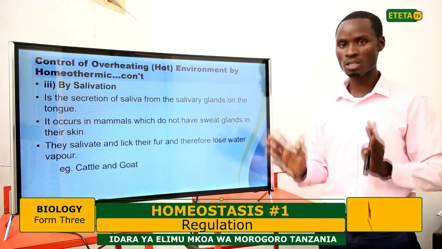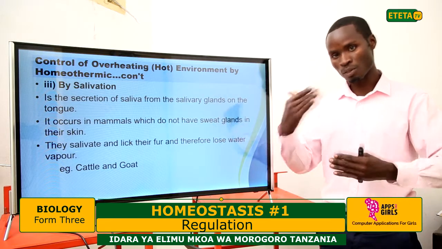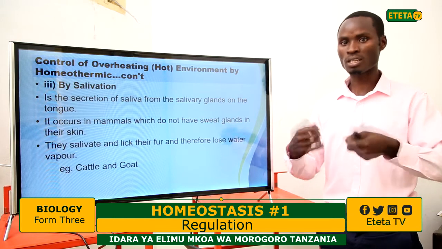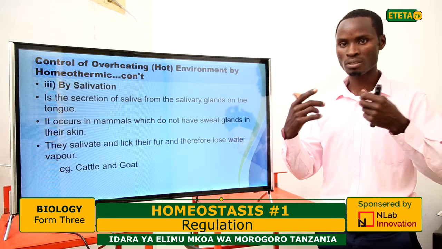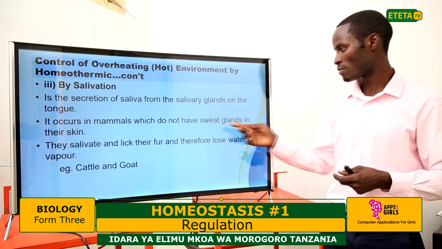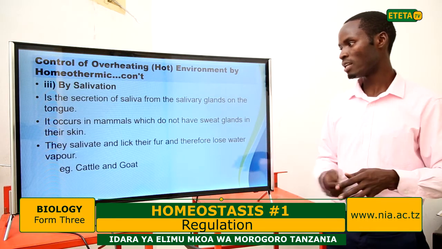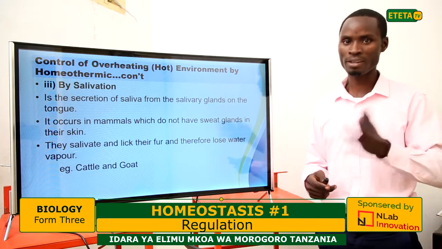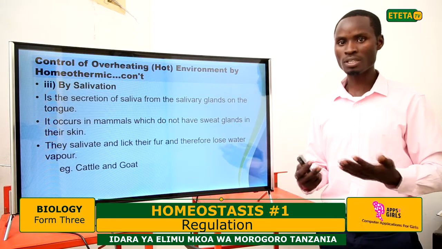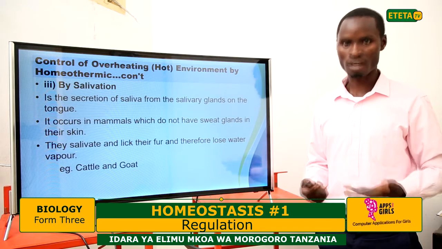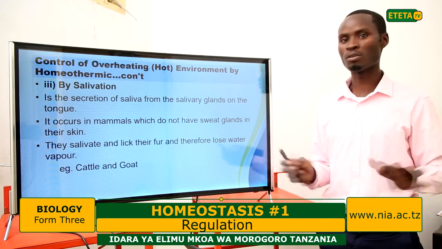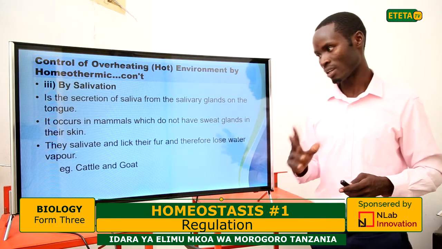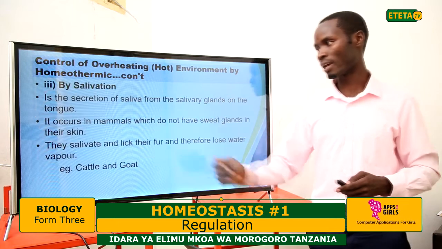They don't have sweat glands, they don't produce sweat. Therefore, the alternative way is to salivate, and the saliva escapes with some temperature. They don't have sweat glands in their skin. They salivate and leak on their fur, and therefore lose water vapor. You can see sometimes a cat sitting somewhere and leaking saliva on its fur as a way of cooling its body, because it can't sweat as it doesn't have sweat glands in its skin. It can occur in cattle and goat.